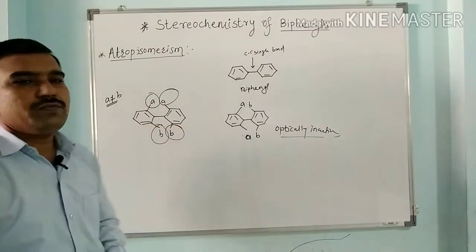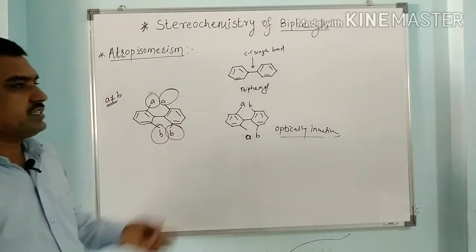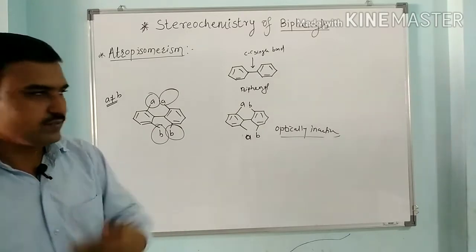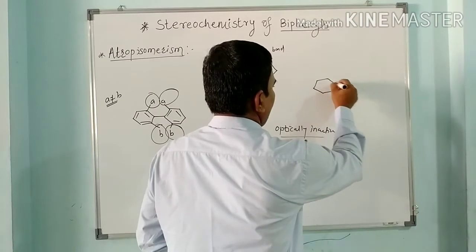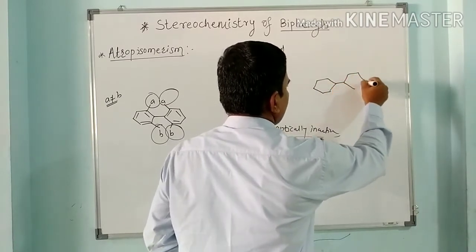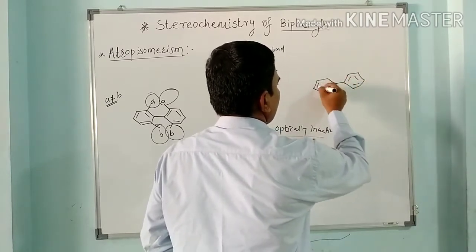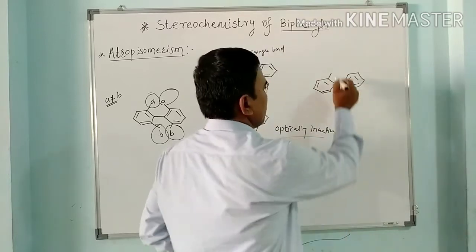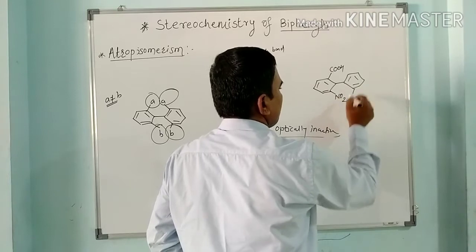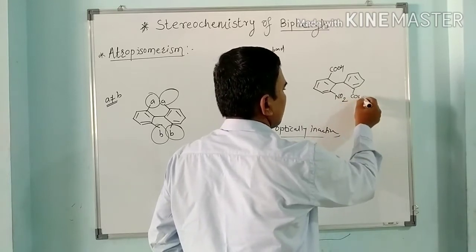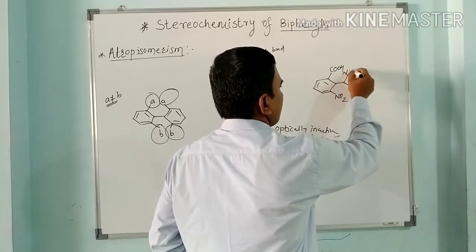The best example, the first optically active compound, prepared by Christie and Kenner, is dinitro-diphenic acid, 6,6'-dinitro-diphenic acid. Here this is COOH, here this is NO2, here this may be NO2 or COOH, here this is NO2.